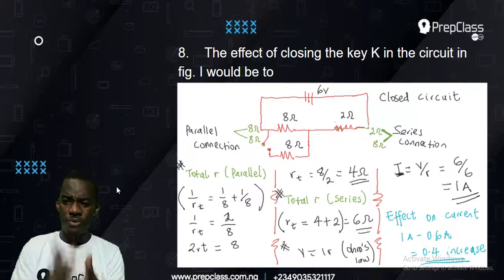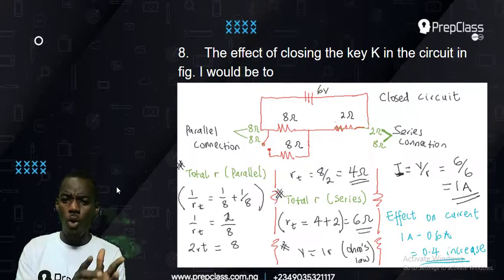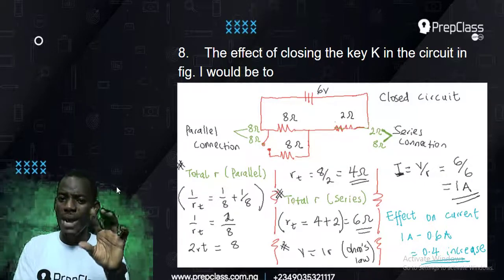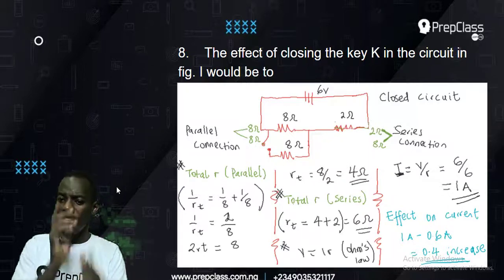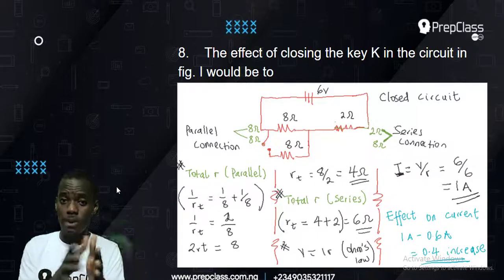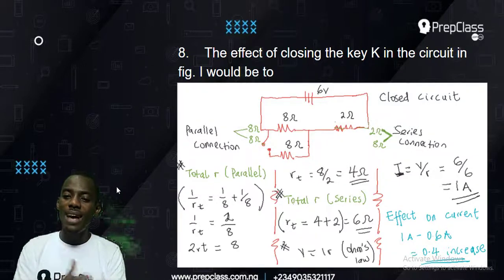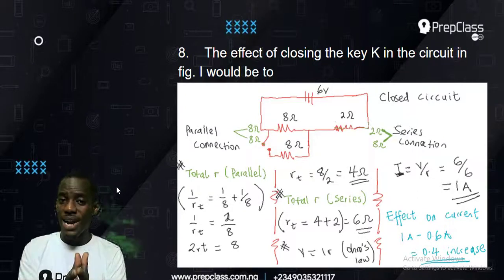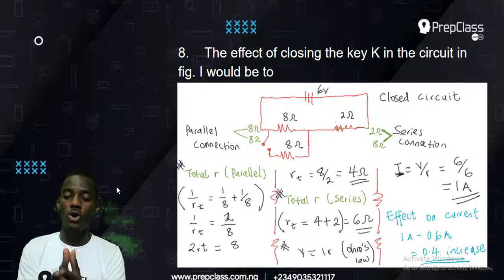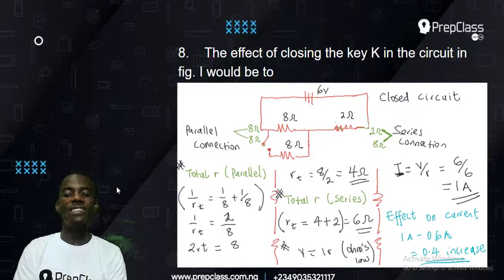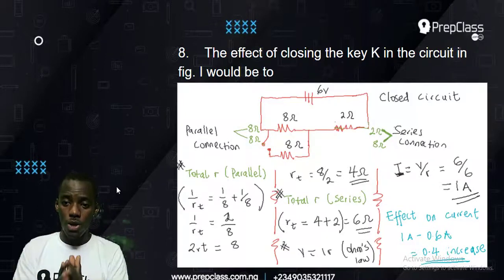So we have 4 ohms, and then we have 4 ohms and 2 ohms on a straight line, because the summary of the two parallel connection, 8 ohm and 8 ohm, is 4 ohm. 4 and 2 in series is 4 plus 2, that's 6. You add them up, you get 6. So my total resistance for this open circuit is 6 ohms. Now using Ohm's law, current is voltage over resistance. My voltage is still 6, so 6 over 6 gives me 1 ampere as my current for the open circuit.